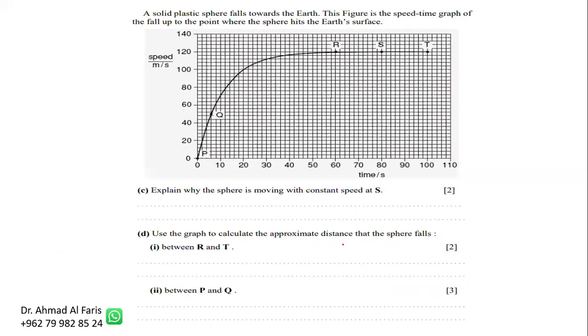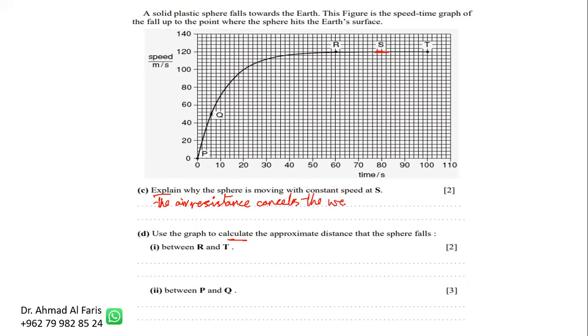Okay, next parts C and D: we have to explain what's happening, then we have to calculate the approximate distance. Now here we have to explain why the sphere is moving with a constant speed at S. It moves at a constant speed at S because the air resistance is equal and cancels the weight. So as it cancels the weight, what happens?